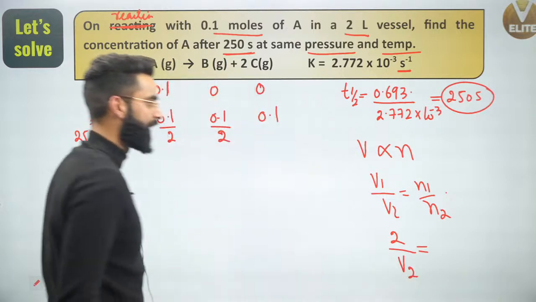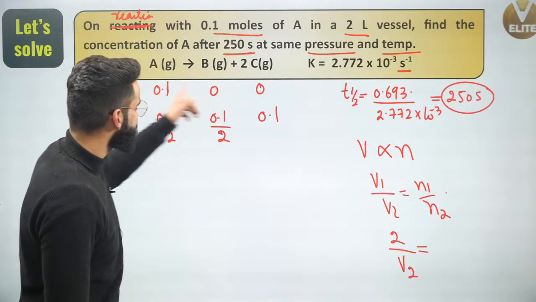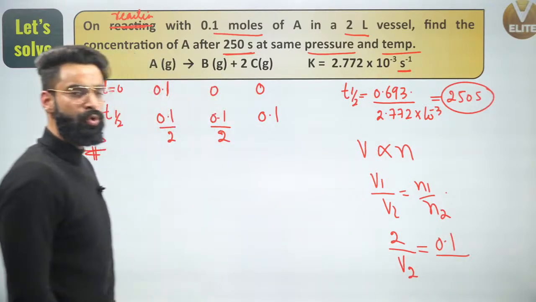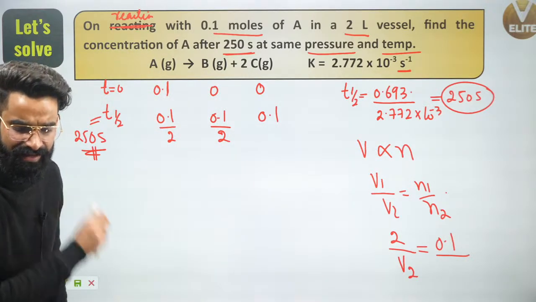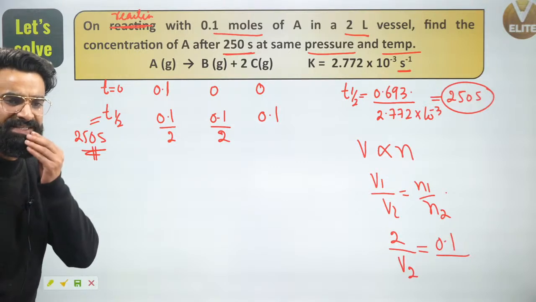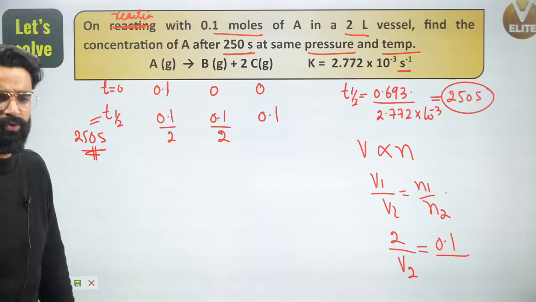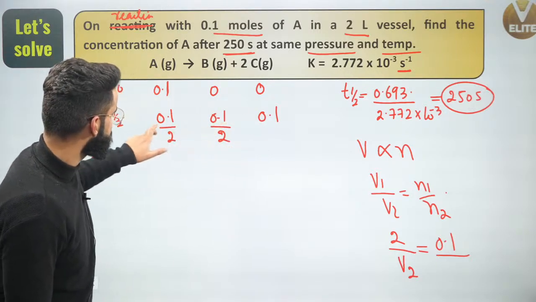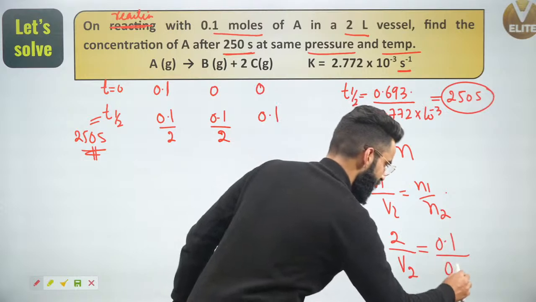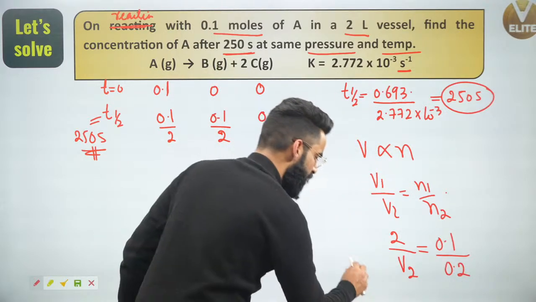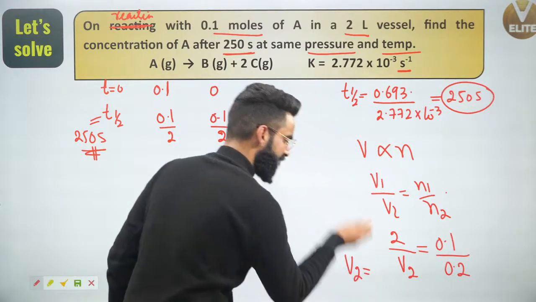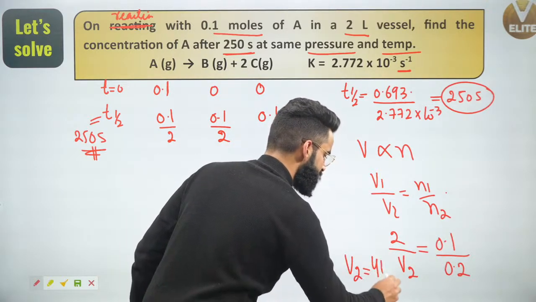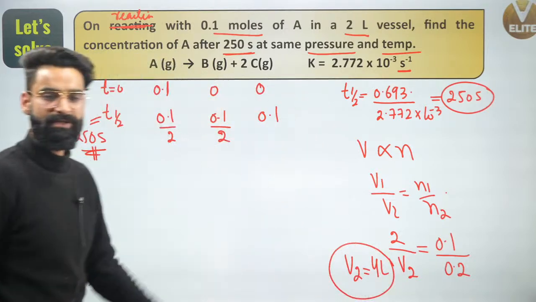V2 is equal to N1, the total moles present in the container at time t is equal to 0, which is 0.1, divided by N2, the total moles present in the container at time t is equal to 250 seconds, which is going to be 0.1 by 2, 0.1 by 2, 0.1. So this is going to be simply 0.2, correct? So can I say the V2 value, the final volume of the system, I got as 4 liters. Yes. Now people, this is the final volume of the system.